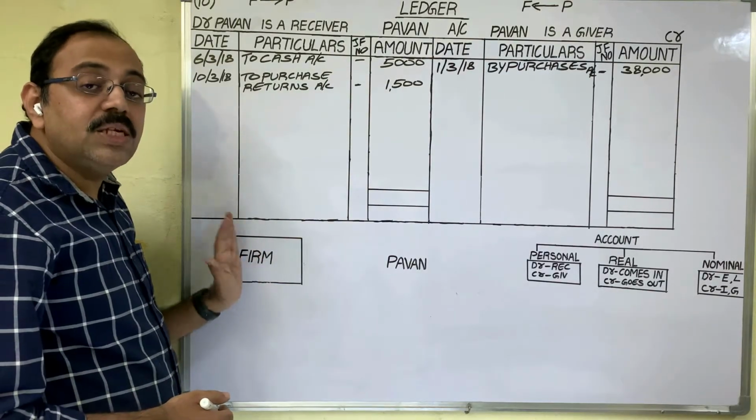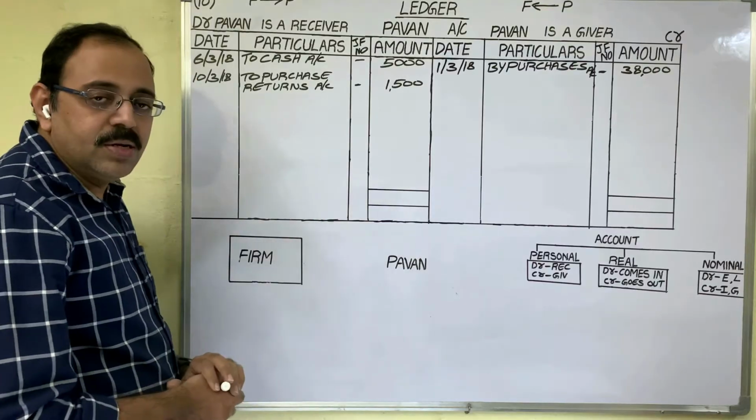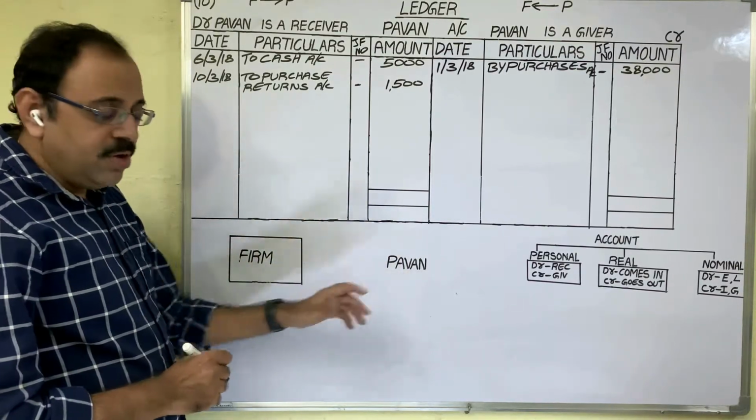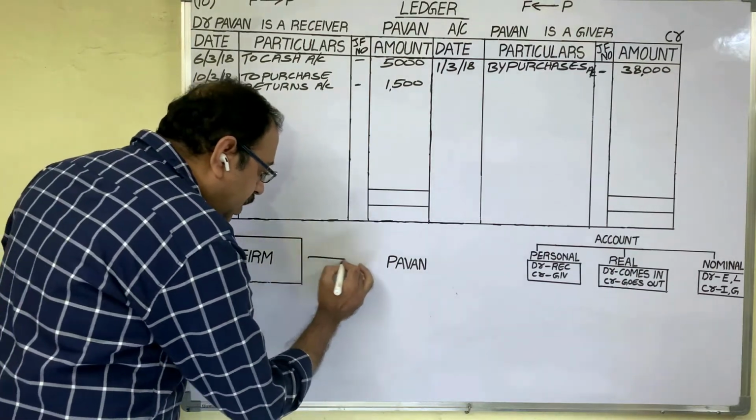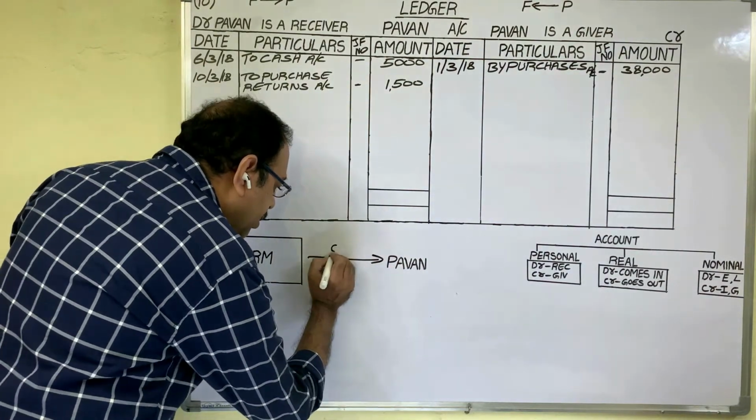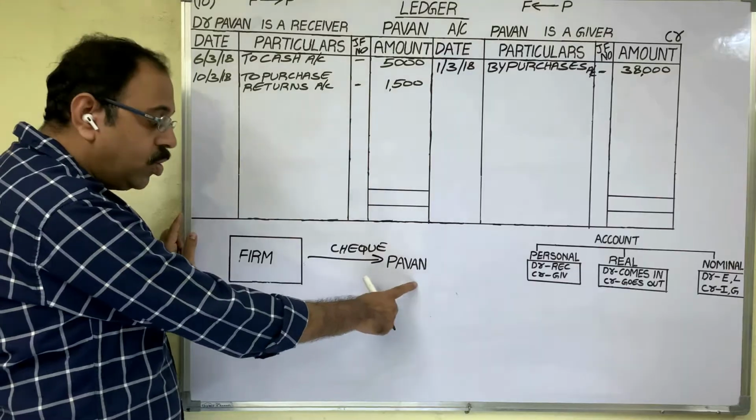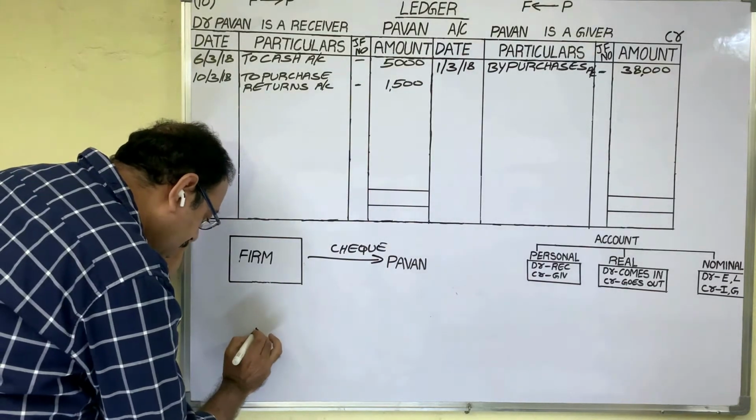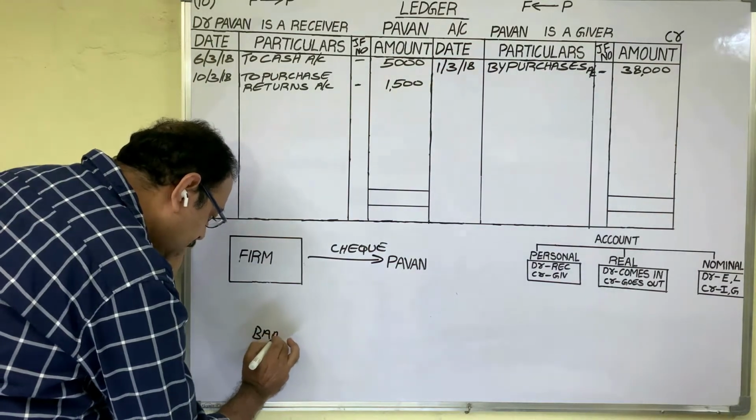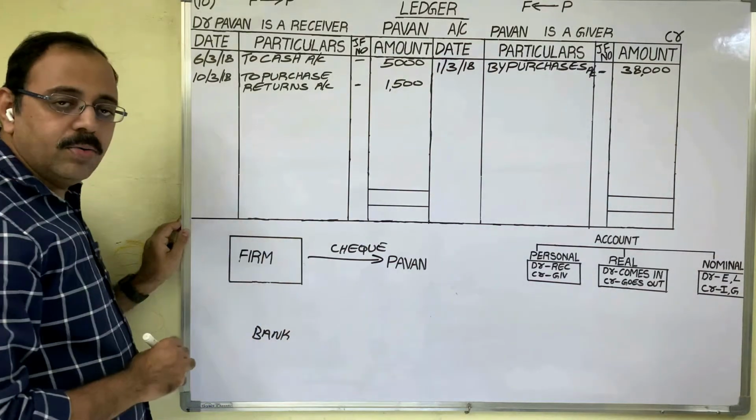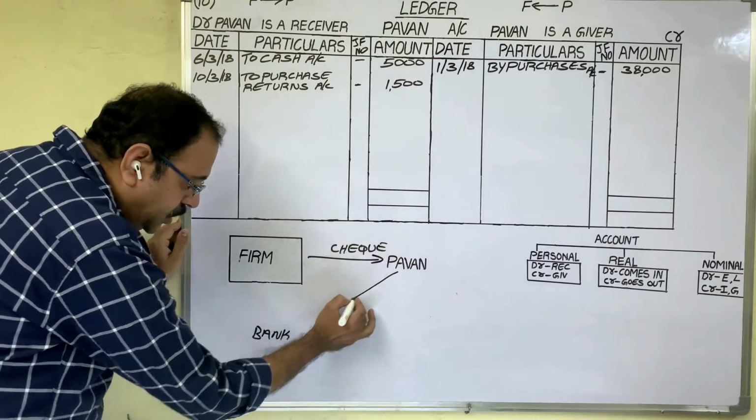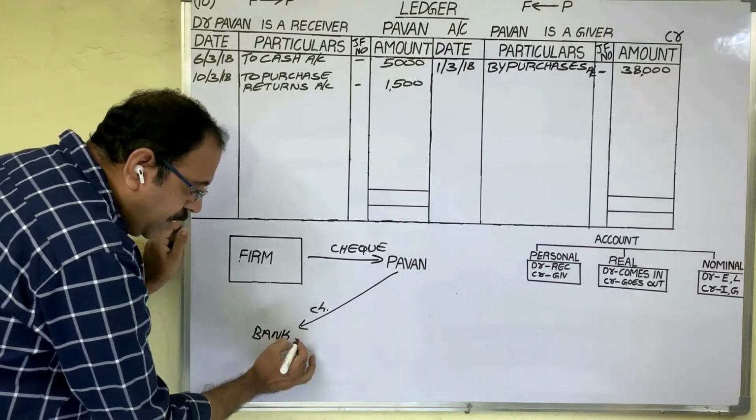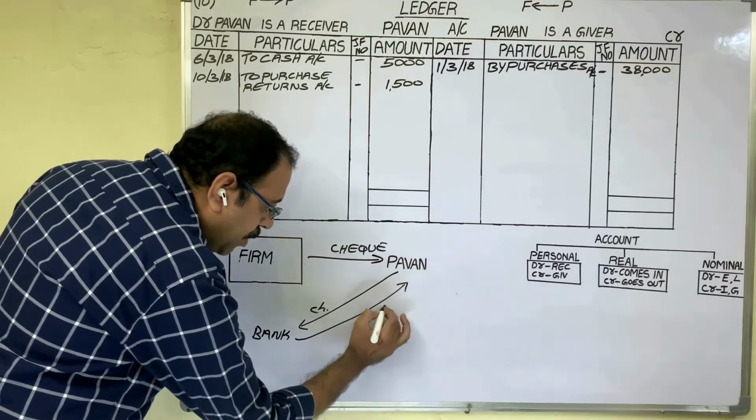Next transaction is paid to Pawan by check, 6800. The firm has to pay 6800 rupees to Pawan. The firm issued a check to him to clear that loan. From the firm, the check is going to Pawan. Then what does he do? He goes to our bank, a bank where the firm is maintaining a current account. He presents the check to the bank and from the bank he takes money.